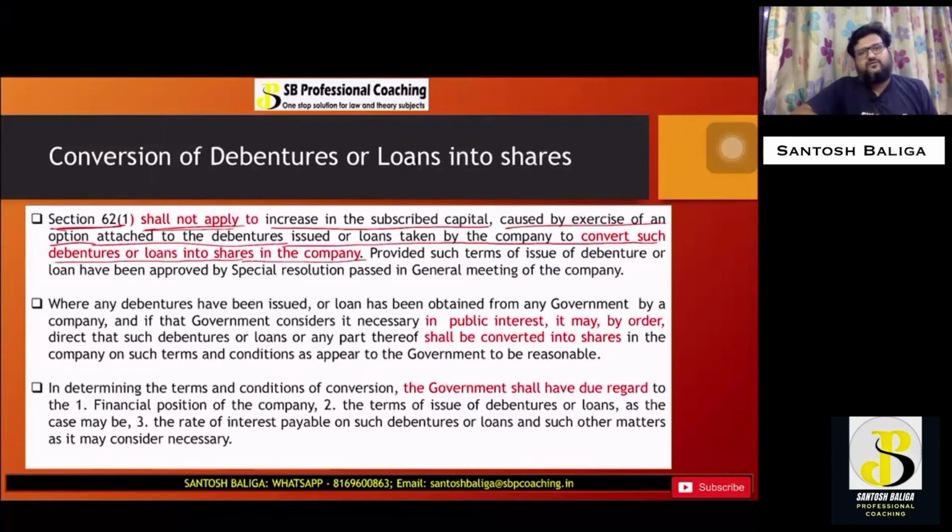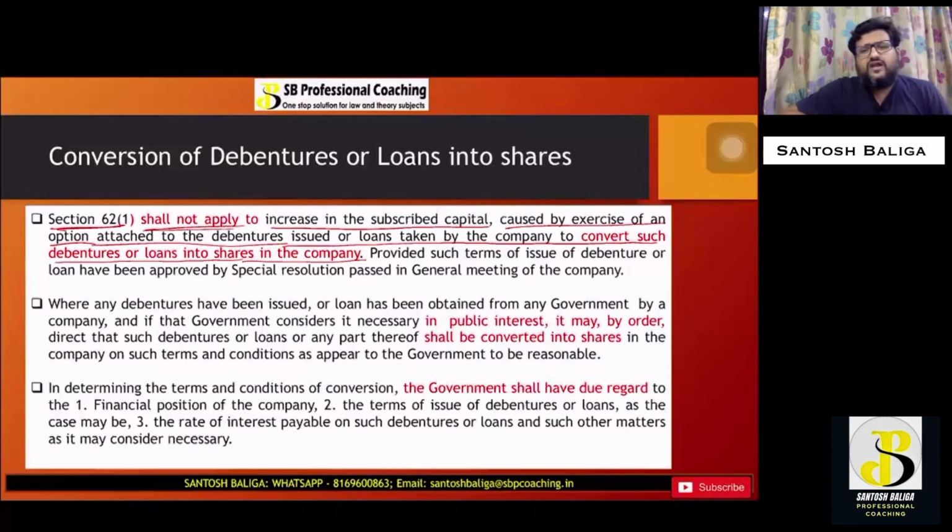Now, the company may get into an arrangement where they issue debentures or they borrow some loan from any financial institution or any other institution in which a clause might be entered in the agreement to convert such debentures or loans after a certain period of time into shares of the company. These are normally known as convertible debentures.